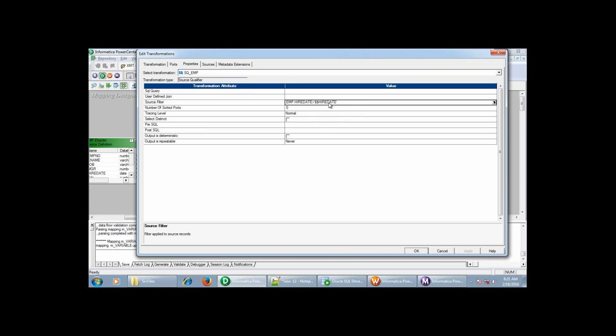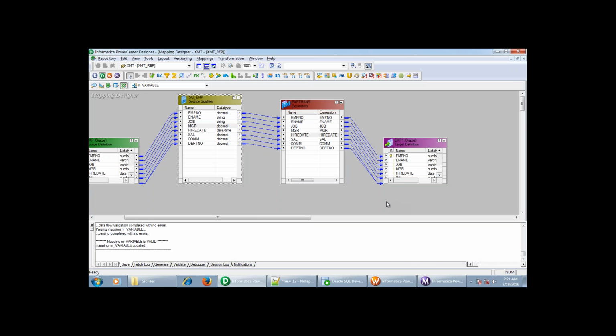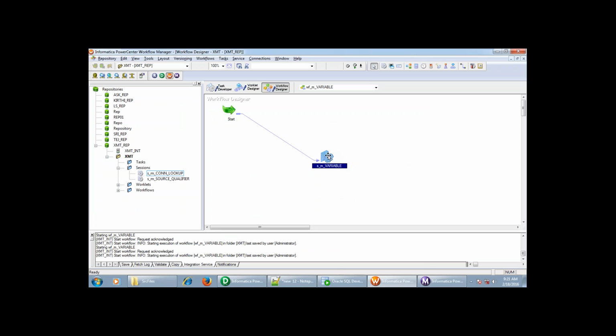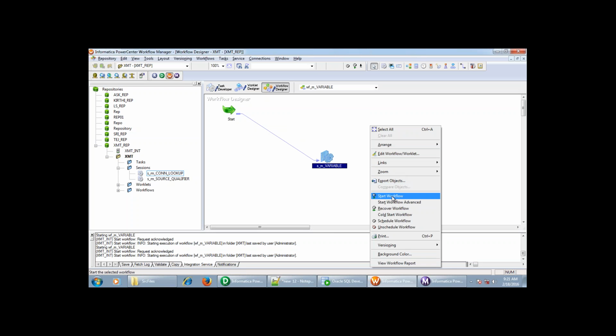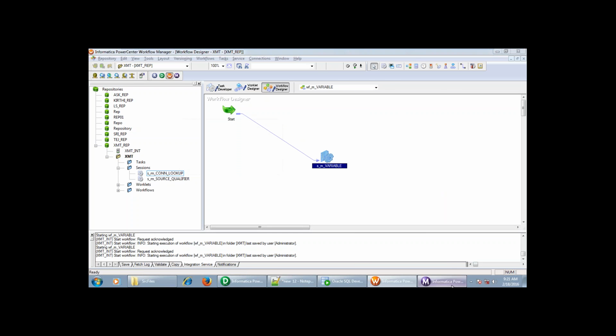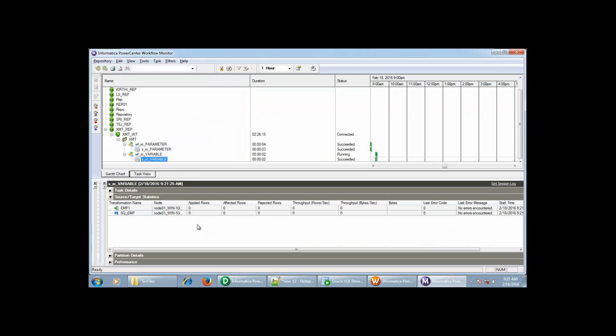EMP.HIRE_DATE should be greater than the hire date variable. So are there any records in the EMP table which are greater than the hire date value? We won't have any records. This is the value that has been stored, and it will check whether there are any records greater than that particular hire date value. It won't load any records, zero records.